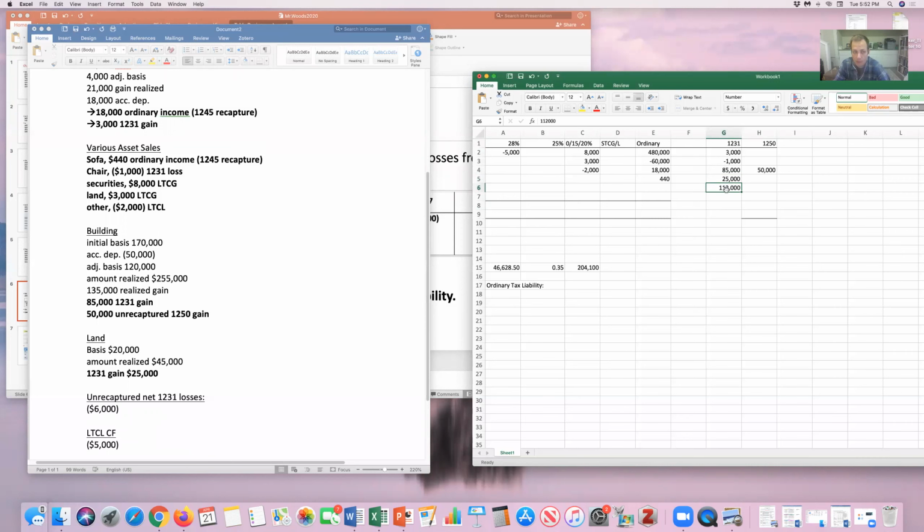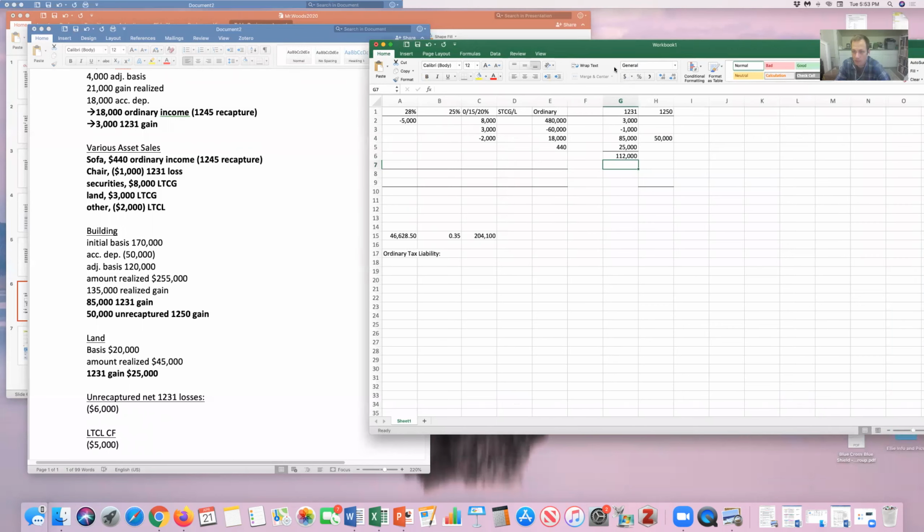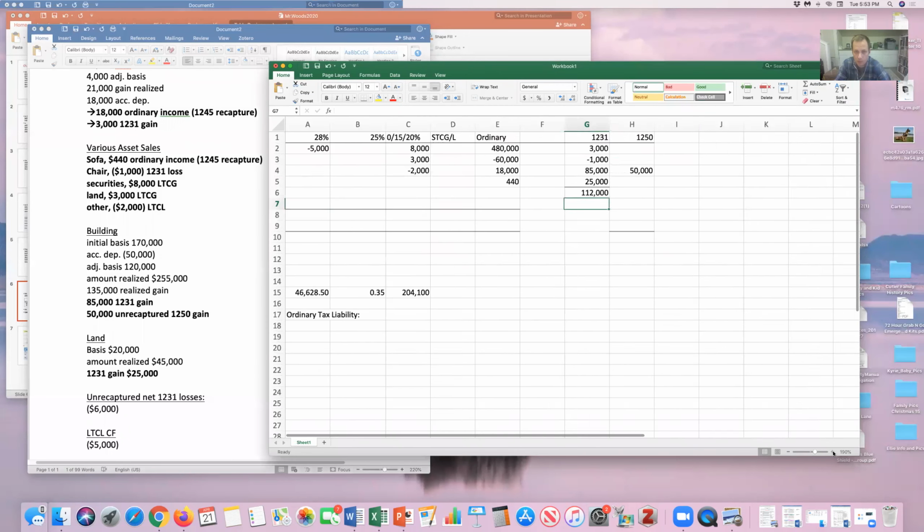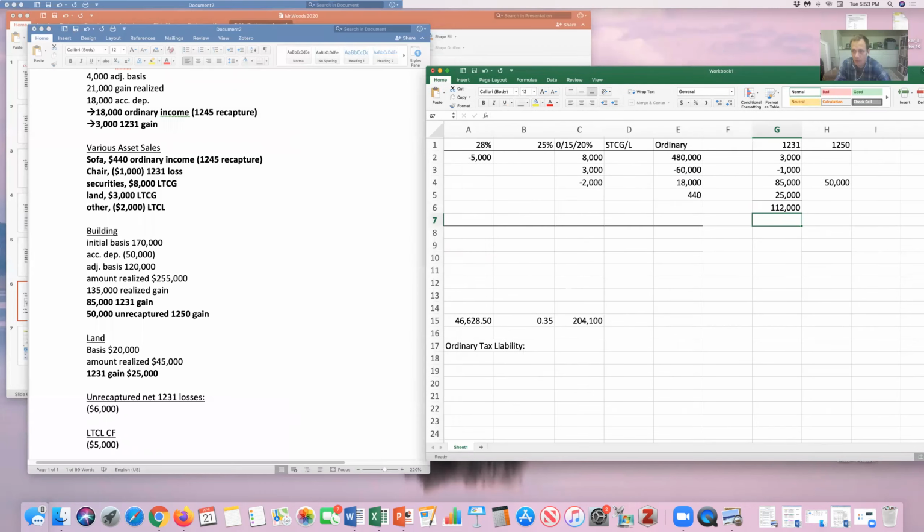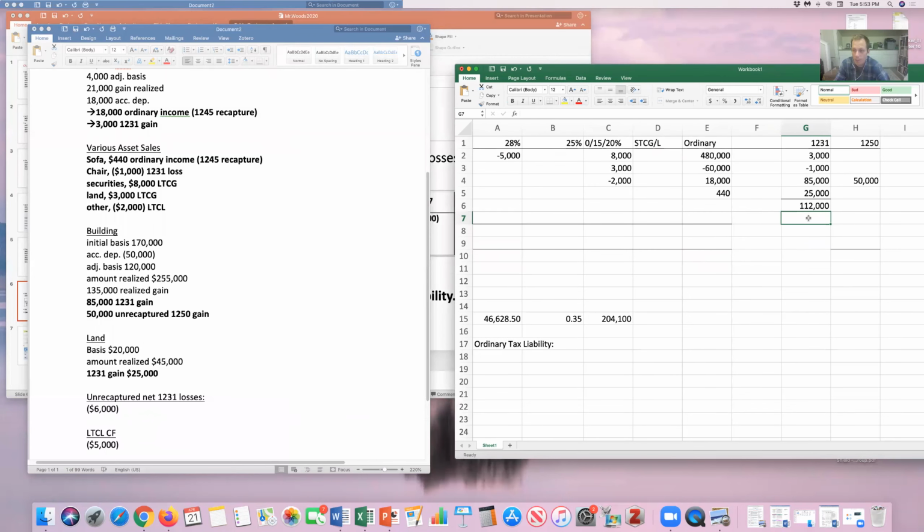Now I do the look back. I already know I've calculated I have $6,000 of unrecaptured net 1231 losses from the prior 5 years. What I'm going to do, hopefully this is showing up well on your screen, I'm going to zoom in more. Apologies if that was kind of small. What I do with this $6,000 is I subtract it here, and it gets recaptured and it becomes ordinary over here.